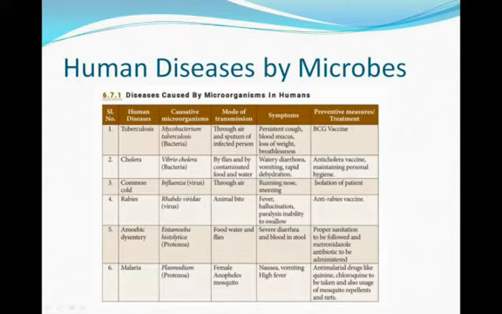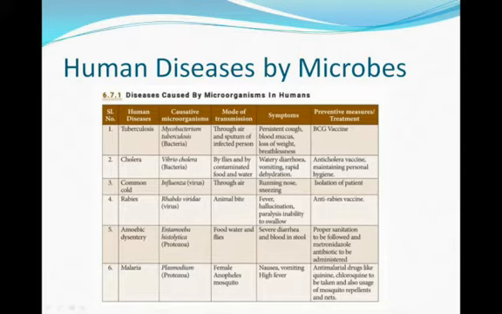Tuberculosis: the causative microorganism is Mycobacterium tuberculosis. The mode of transmission is through air and sputum of an infected person. Symptoms are persistent cough, blood in mucus, loss of weight. The BCG vaccine is the treatment of tuberculosis.